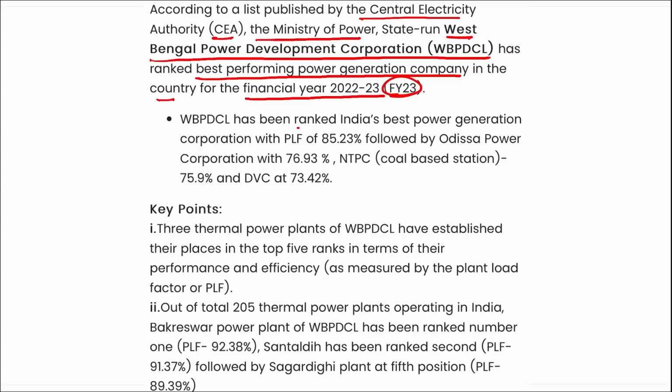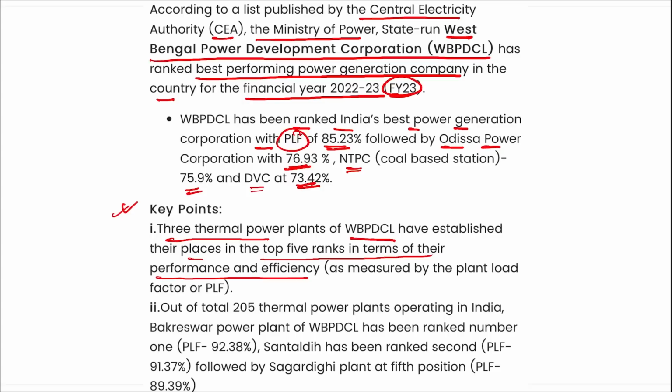Remember, it ranked as India's best power generation corporation with a PLF of 85.23, followed by Odisha Power Generation Corporation at 76.93%, NTPC at 75.9%, and DVC at 73.42%. Apart from this, remember, three thermal power plants of West Bengal Power Development Corporation have established their places in the top 5 ranks in terms of their performance and efficiency.